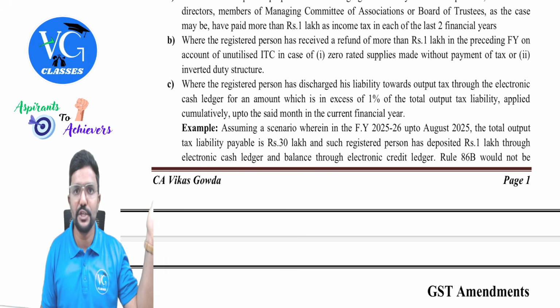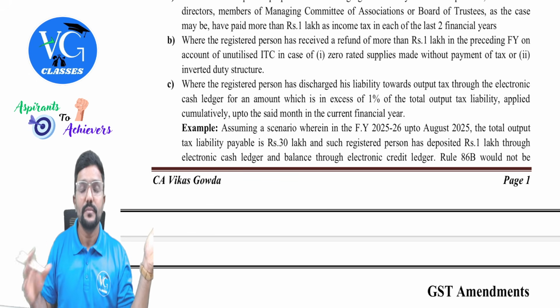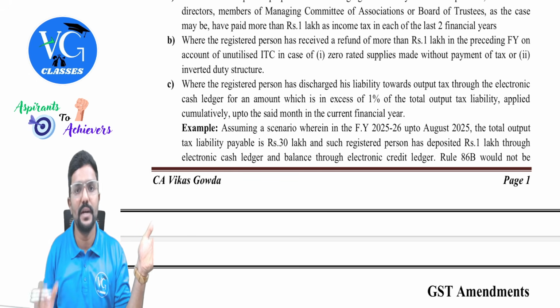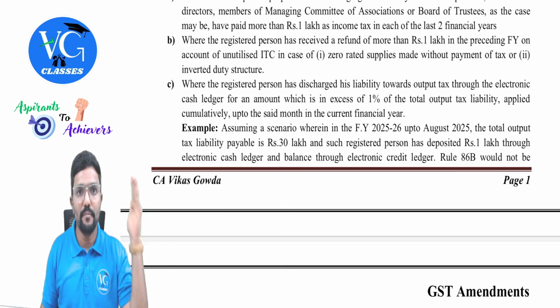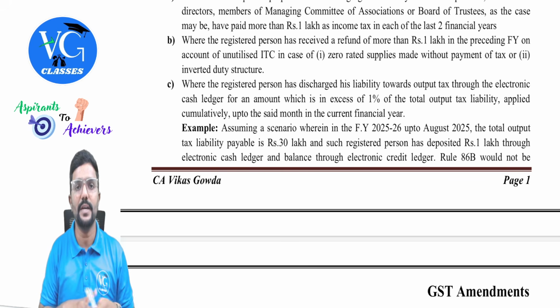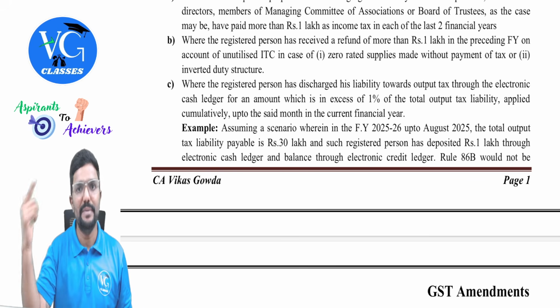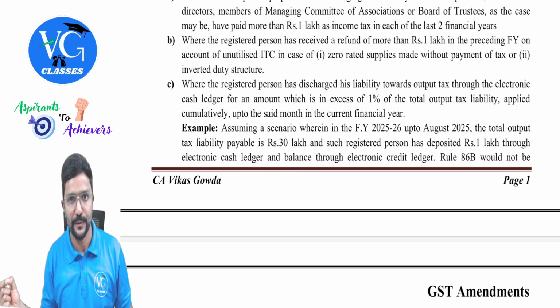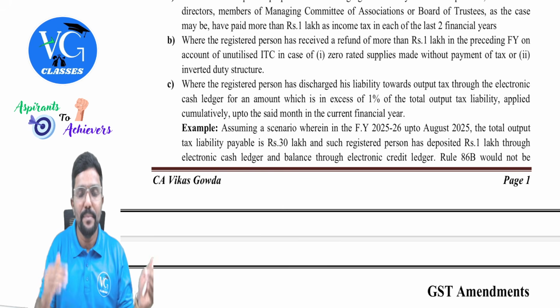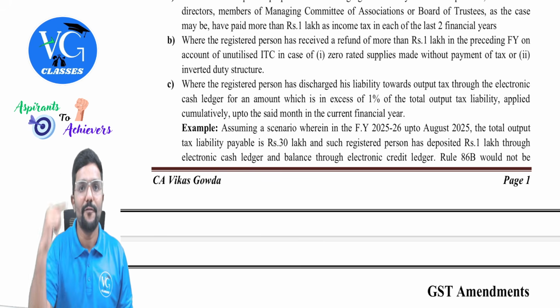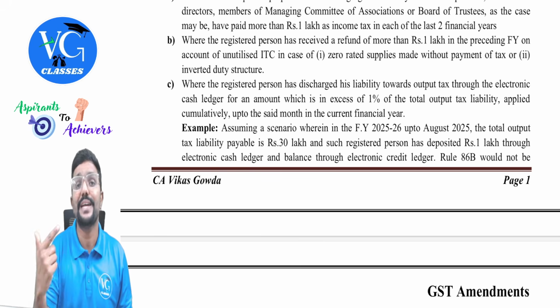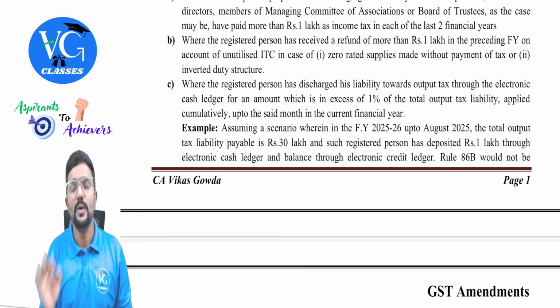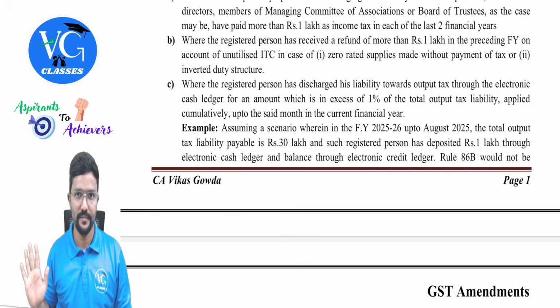From the beginning of the financial year, which is April, till the preceding month to November, October. So from April to October, we need to check the total output tax liability, out of which how much is already paid through the electronic cash ledger. If already from April to October more than 1% of output tax is paid through the cash ledger, then in November, Rule 86B is not applicable.